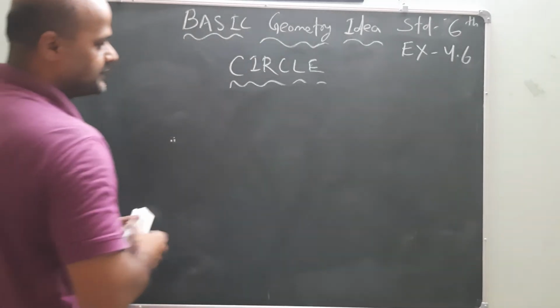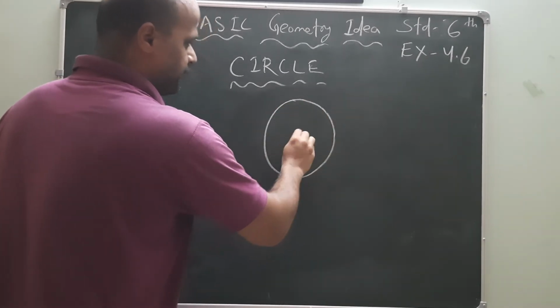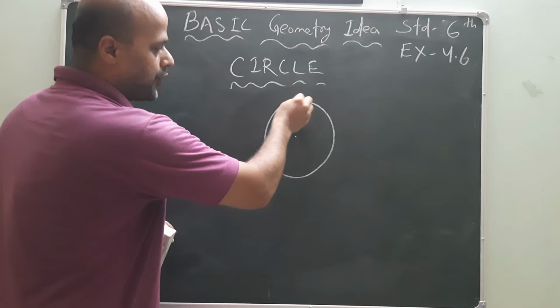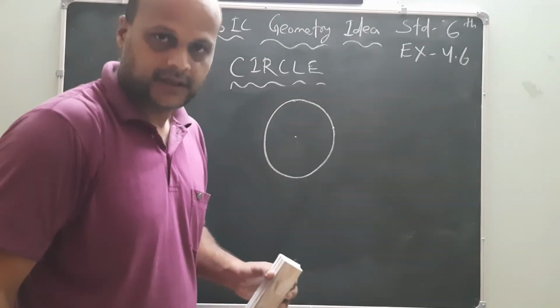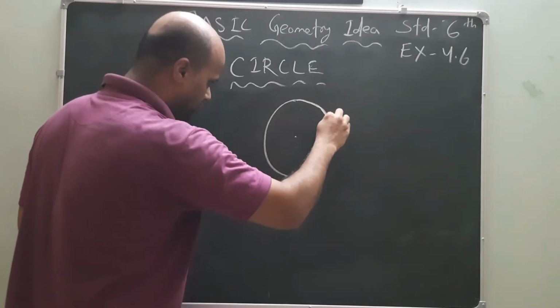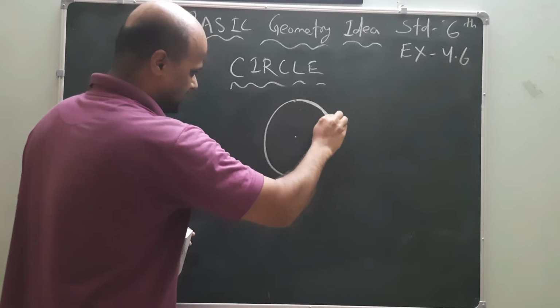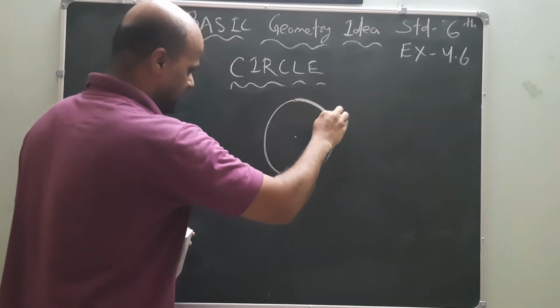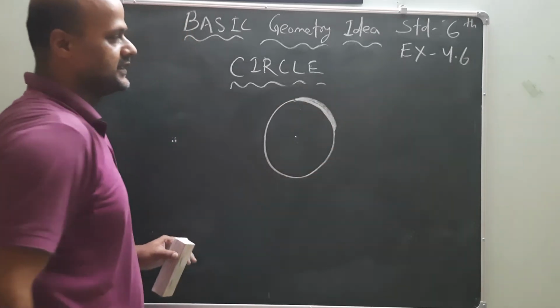Another point is, if I take two points on the circumference and join the two points, see, I am making it bold so that you can easily see it.